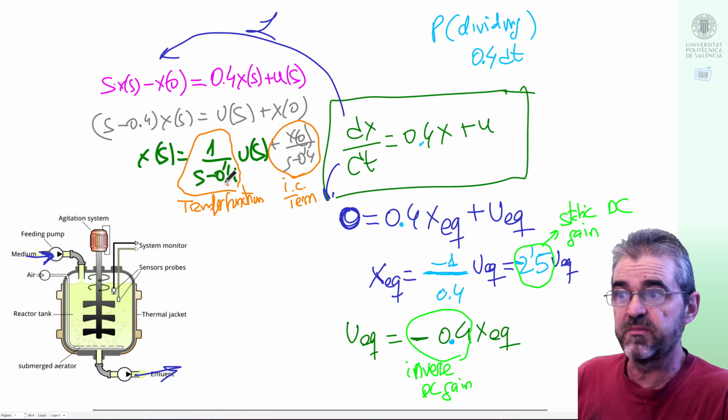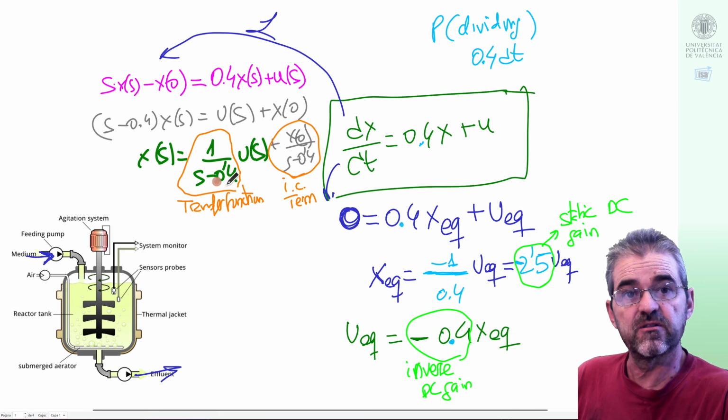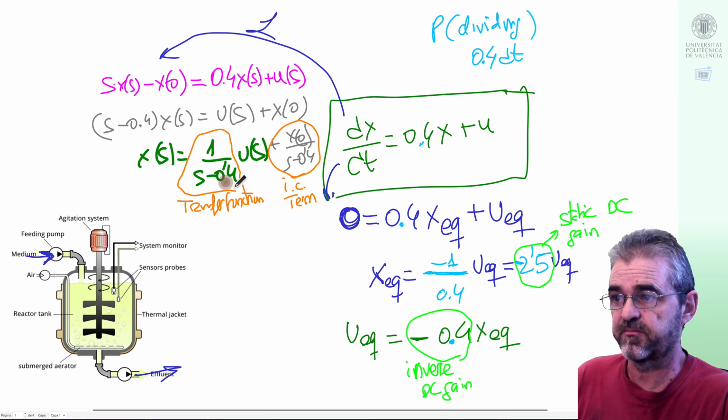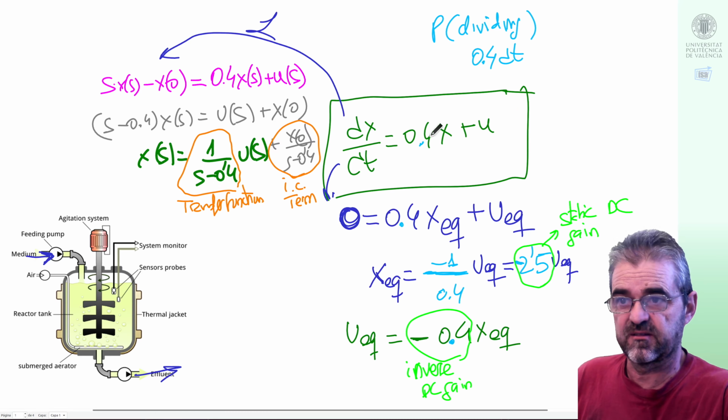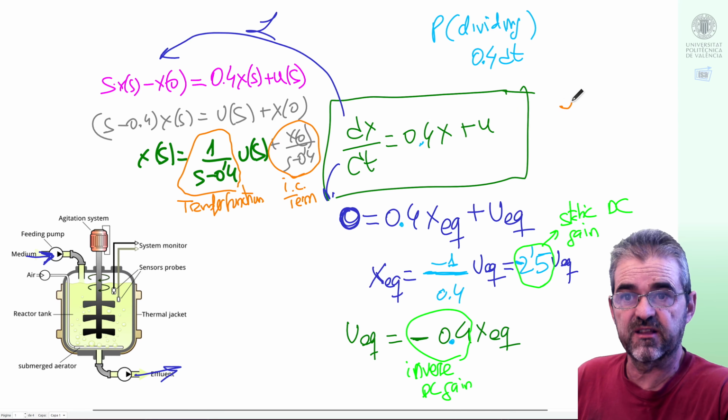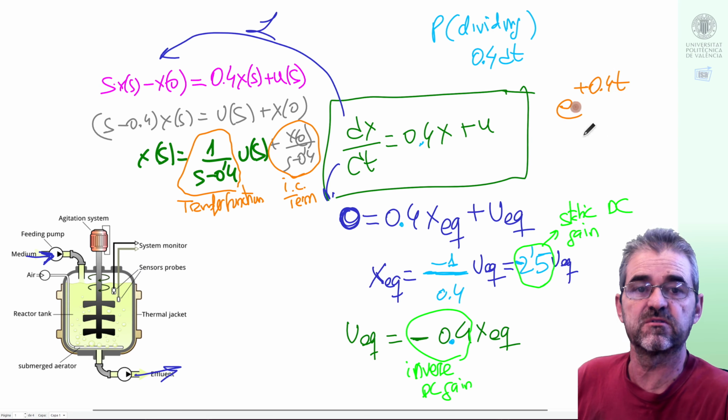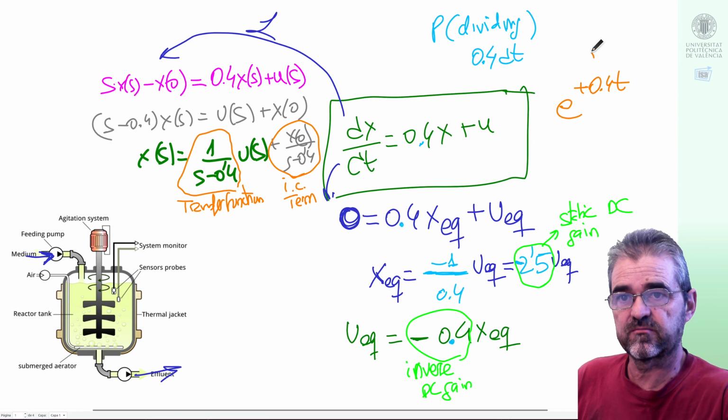Then the poles will be the roots of the denominator of the transfer function, which is of course plus 0.4, so that indeed this expression and this expression are equivalent and tell me that the exponential of plus 0.4t is something very important in the time response.